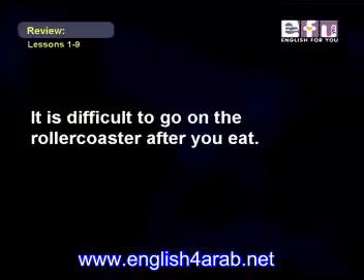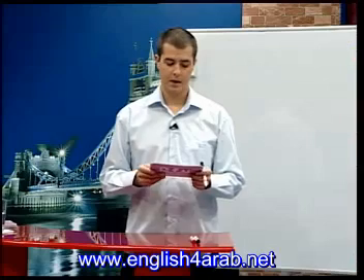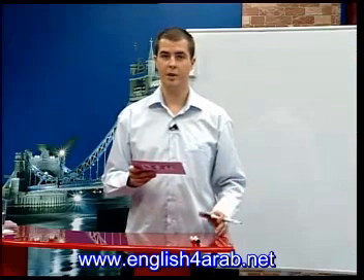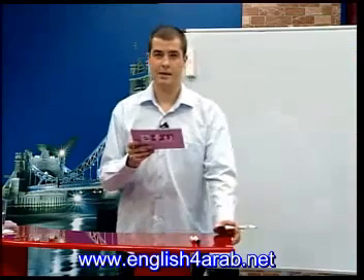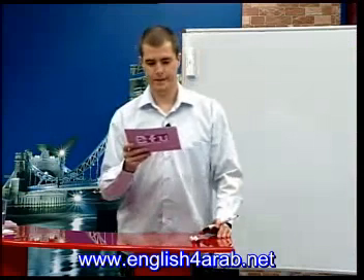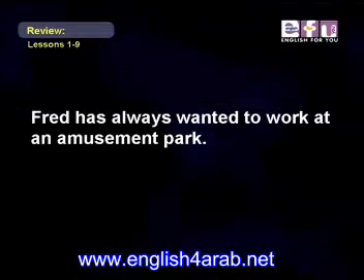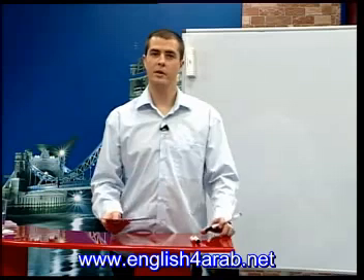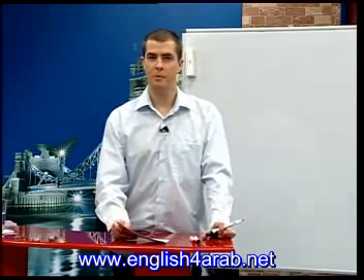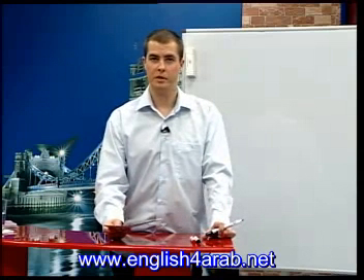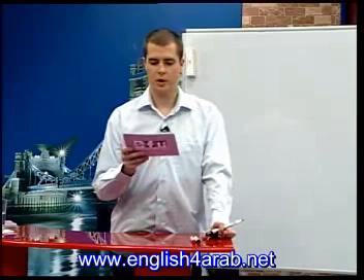Okay, it is difficult to go on the roller coaster after you eat. In this sentence, an infinitive is following it as a subject of a sentence. Another sentence for you. Fred has always wanted to work at an amusement park. So in this sentence, the infinitive is the object of the verb wanted. Wanted to work.